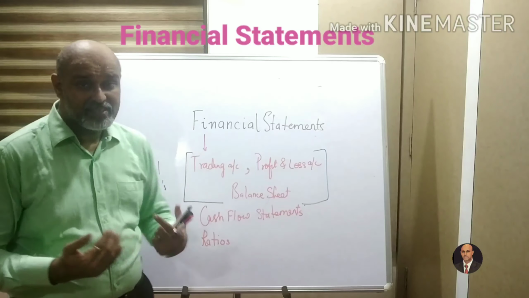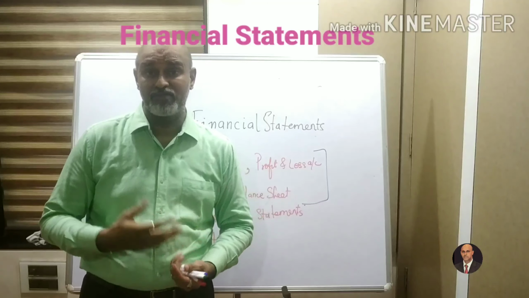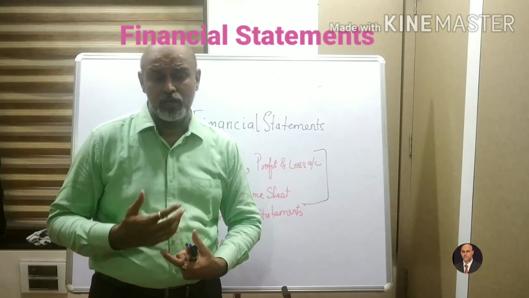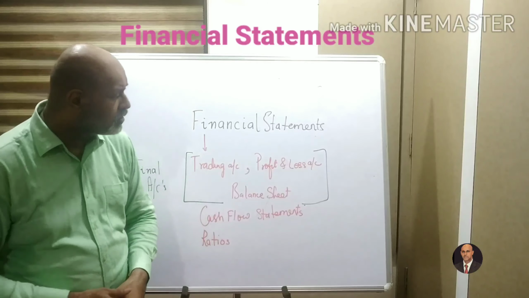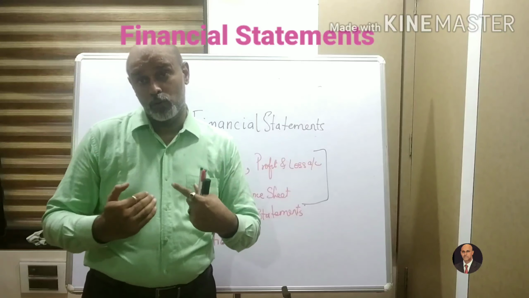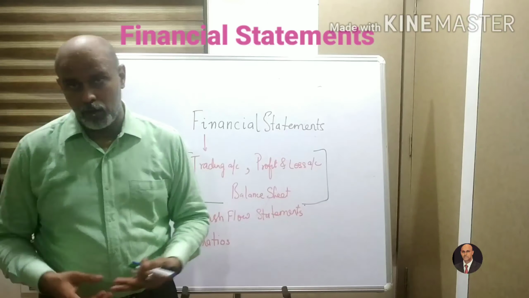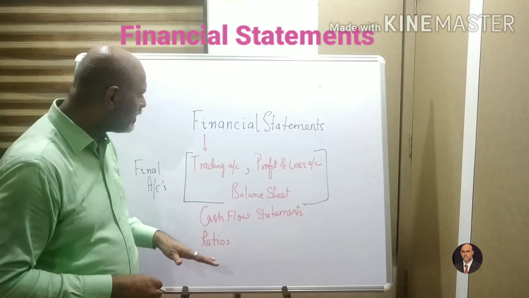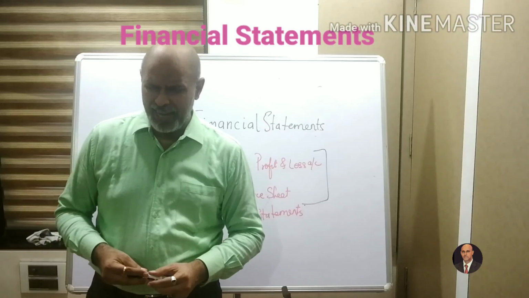Okay, while assets is what you own, whatever you have, things like your land, building, machinery, motor car, computer, and so on and so forth, and what others owe you, like your debtors, your bills receivable, you have to get money from outside. So that is known as your assets.